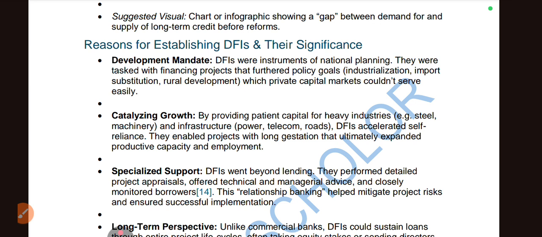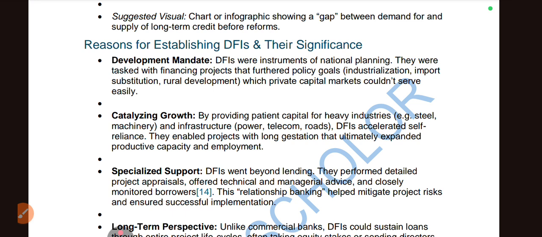Okay, catalyzing growth by providing patient capital for heavy industry like steel plants and power. DFIs accelerate self-reliance, like made in India products were made. We used to create more employment on the rural side, and they enable long-lasting projects and ultimately expanded